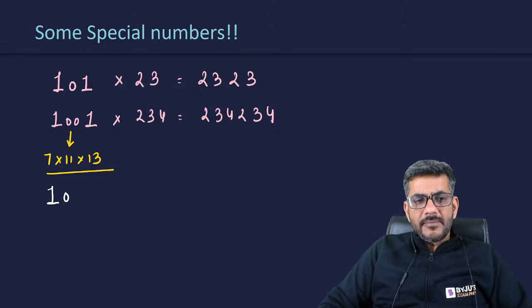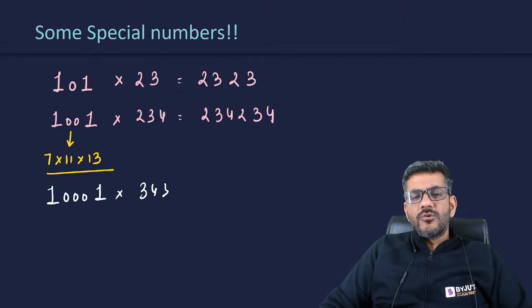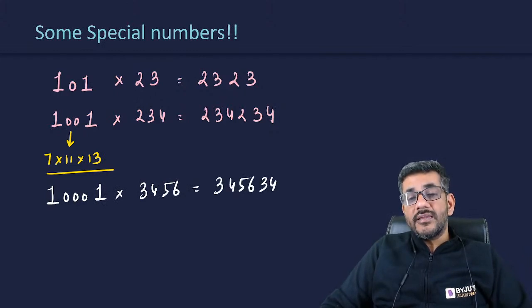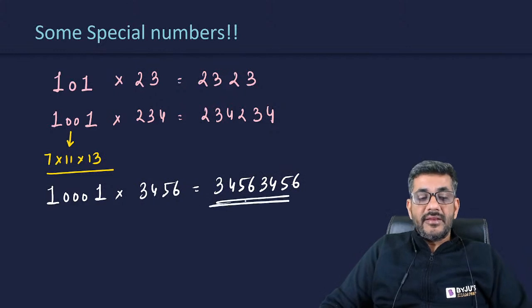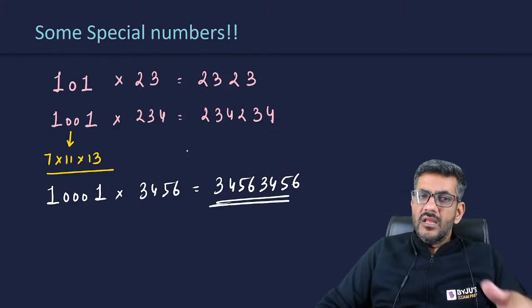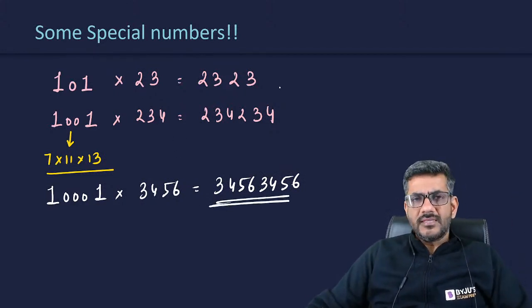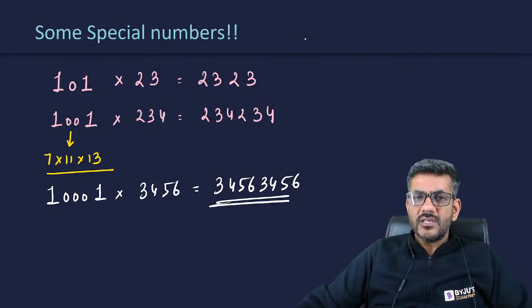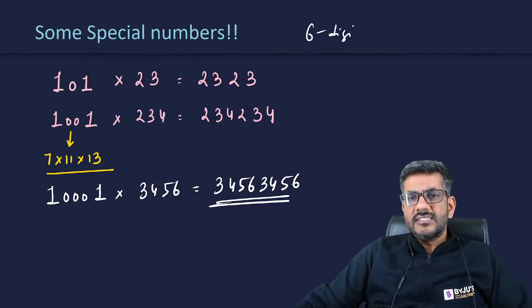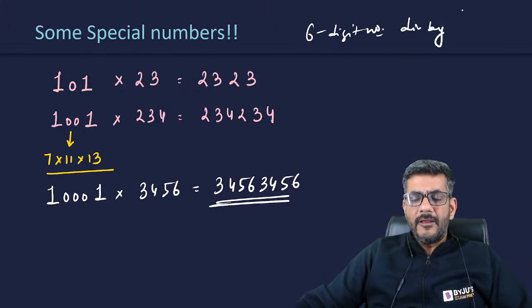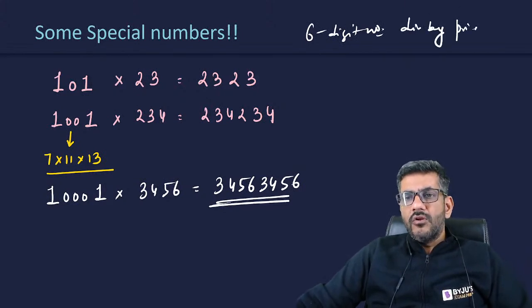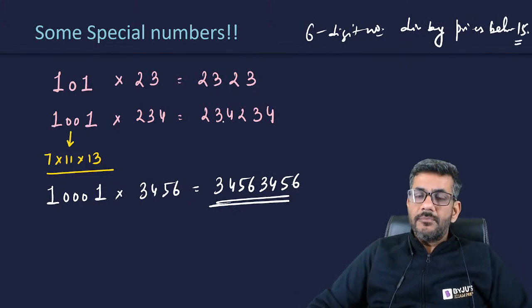बेसिकली अगर बीच में आपके पास तीन जीरोस होंगी तो 4 डिजिट का कोई भी नंबर ले लीजिए, that would also repeat itself. So the number of zeros should be one more, the number will actually repeat itself. This is what the process is. रादर इस पे बेस्ड एक बार कैट में क्वेश्चन भी आता है, I think last year CAT की ही कहानी है. The question was that there is a 6 digit number and the 6 digit number is divisible by all primes below 15. It is divisible by all primes below 15.